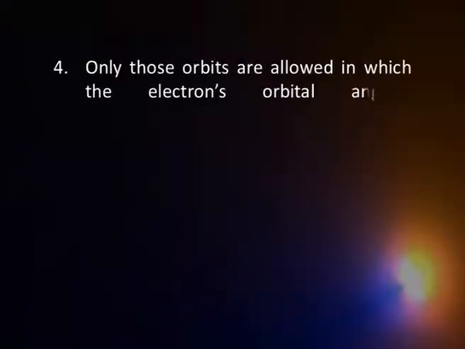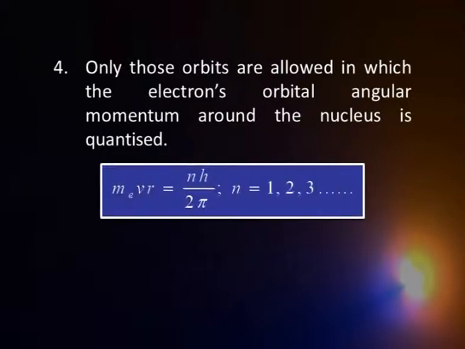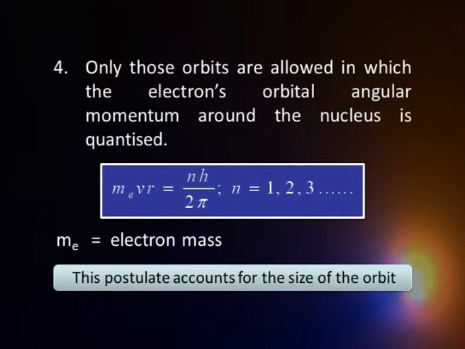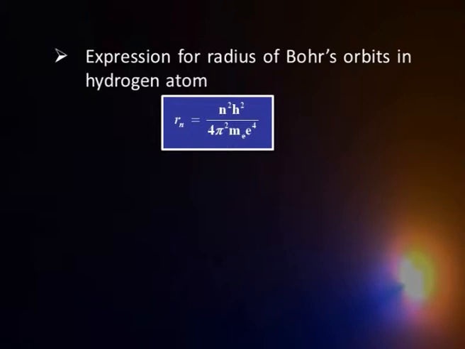The fourth postulate gives you some idea about size: the electron can take up only certain orbits wherein its angular momentum is quantized again. That means the angular momentum, that is m v r of the electron in a given orbit, will be equal to n times h by 2 pi. h by 2 pi is now called h cross, the action constant. Basically, this postulate says that the angular momentum is also quantized. If you look closely, this also gives you an idea about the size of the orbit.